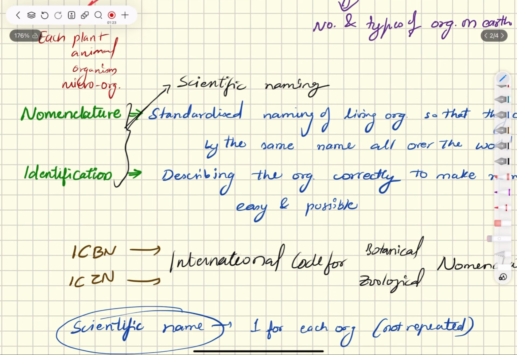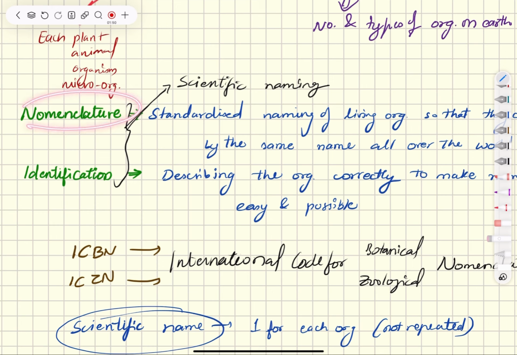Okay, fine. So now, as there are so many species, we have to name each of them, categorize each of them, and then identify them. Obviously, you are not going to name anything so randomly, right? So you have to characterize them. What are their features, and based on those features and characteristics you have to name them.